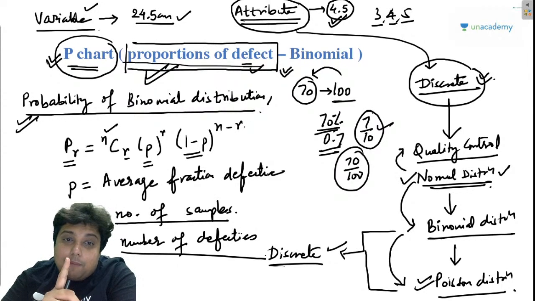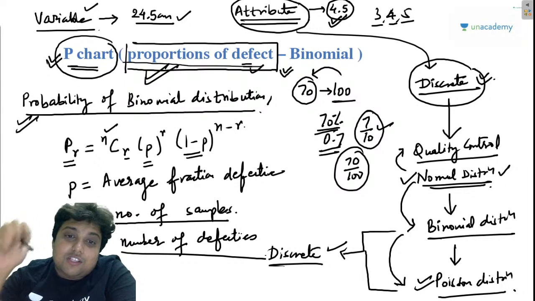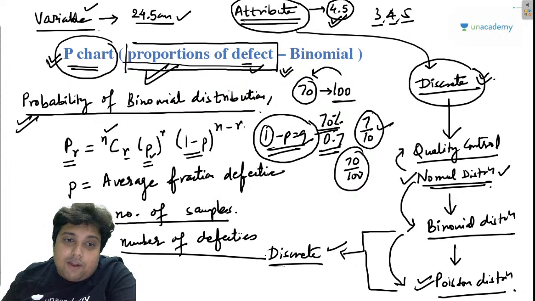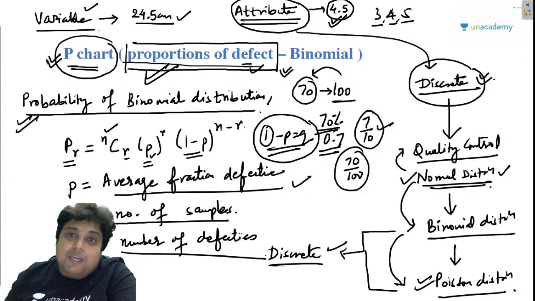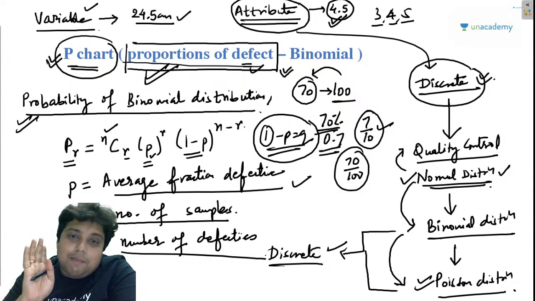The formula was nCr p^r q^(n - r). Instead of q, I have written 1 minus p, because if the total probability is 1 and p is the probability of the event happening, then 1 minus p is basically q, the probability of the event not happening. So if p is the average fraction defective, then 1 minus p is that part which is not defective. I hope you are getting my point, right?